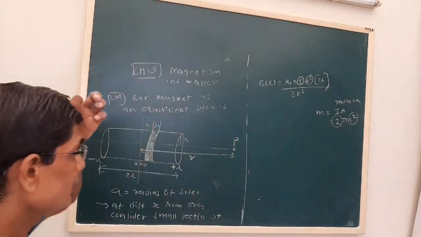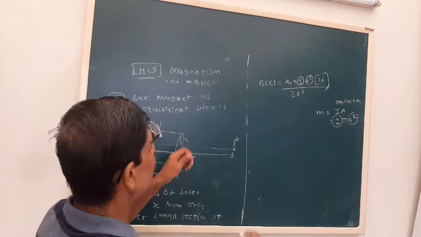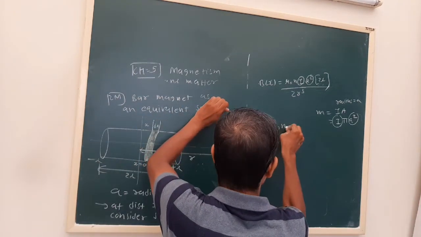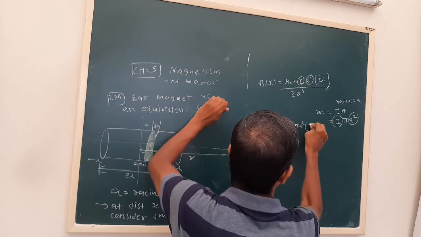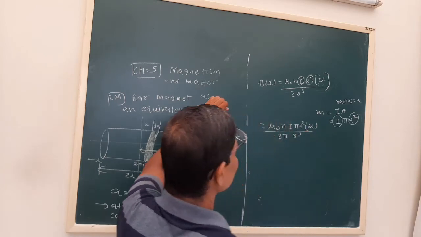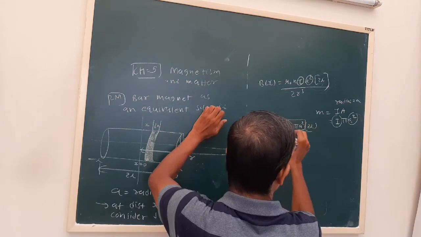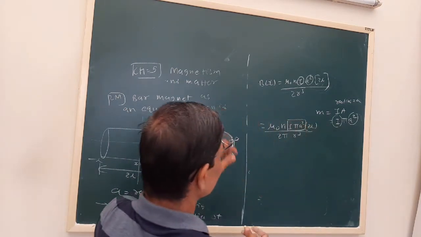So mu 0 n I pi a square into 2L, upon 2 pi r cube. I pi a square is the area times current, this is m.